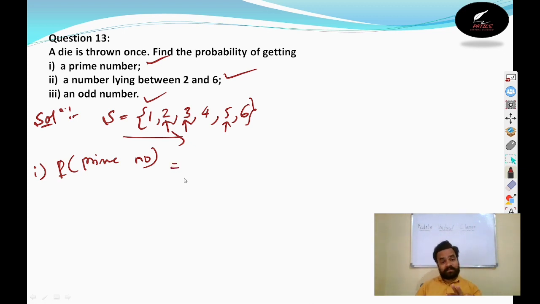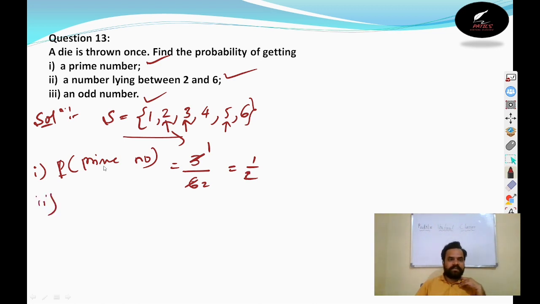How many prime numbers are there? 3 prime numbers are there. 3 divided by how many total numbers? 1, 2, 3, 4, 5, 6, total 6 numbers are there. This is the probability of getting a prime number. Divide and write the answer as 1 by 2. Then question number 2.